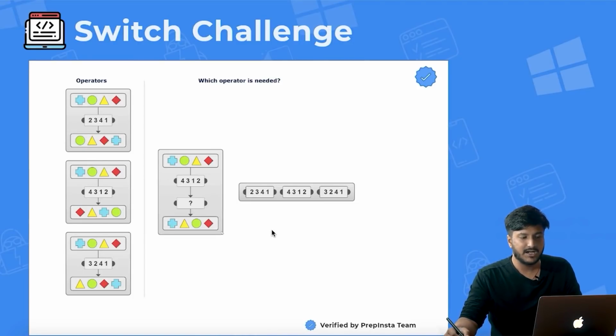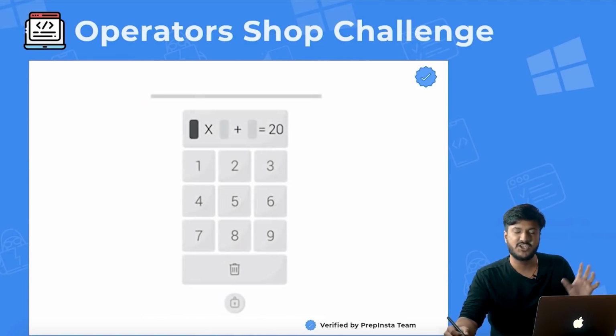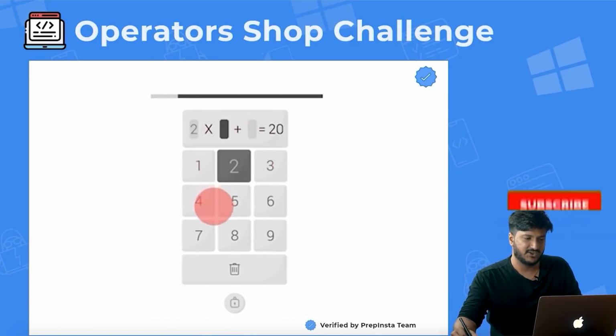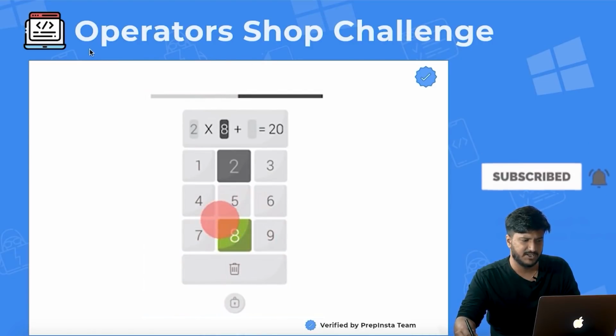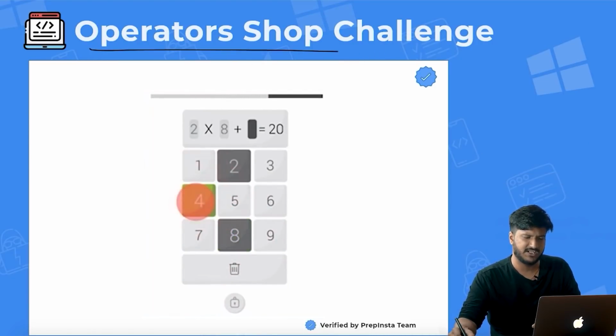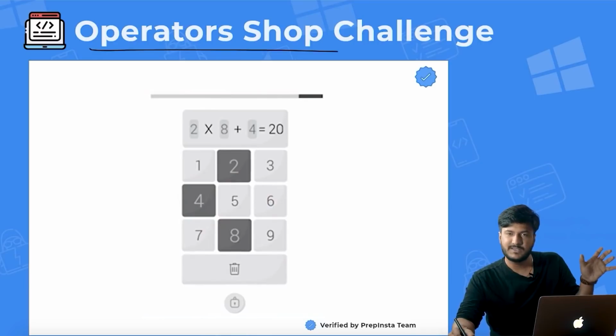This is essentially a switch challenge. So this is just the first one, right? Now, when I talk about the second one, it is called digit challenge, right? So this is an incorrect heading here. It should be digit challenge in this particular case, not operator shop challenge, right? Operator shop challenge is again something else, that is the 24 games that are there, right?